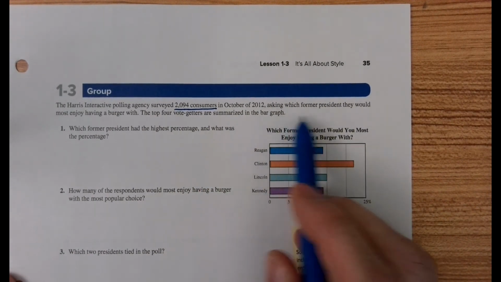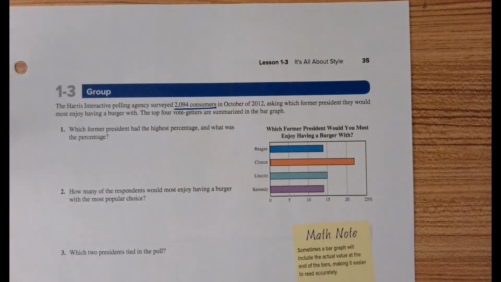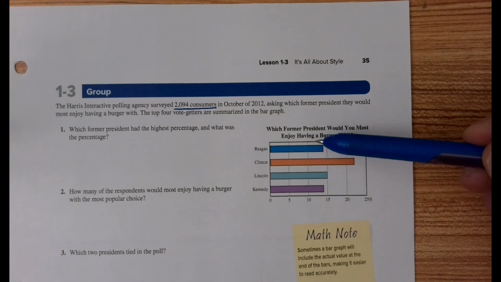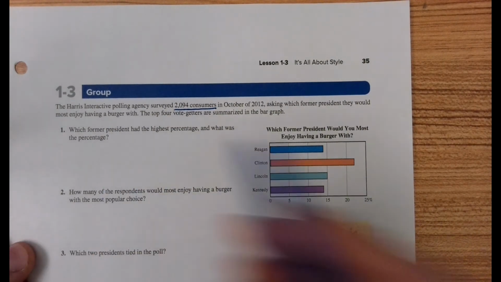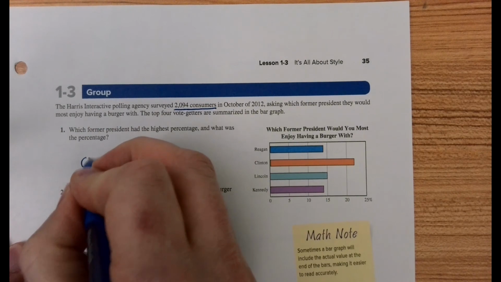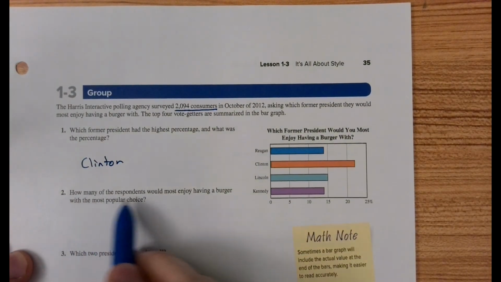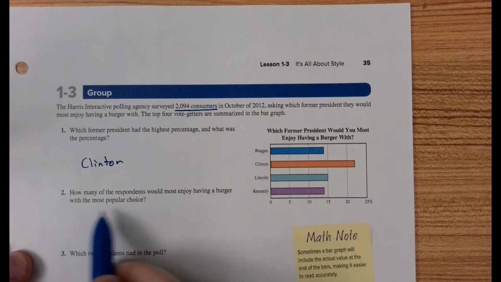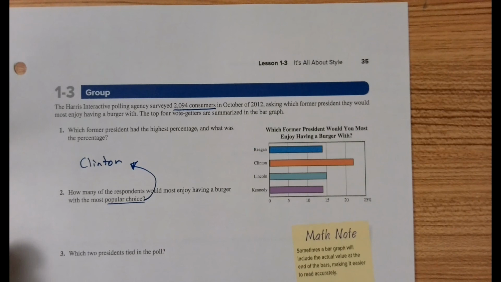And it was asking which former president a person would most enjoy having a burger with. And these are the top 4 vote getters. Notice this is not all of the votes, all the people that were voted for, but these were the top 4. So which former president had the highest percentage? Well, that's President Clinton. And then, so how many of the respondents would most enjoy having a burger with the most popular choice? Notice the most popular choice is the person we identified here.